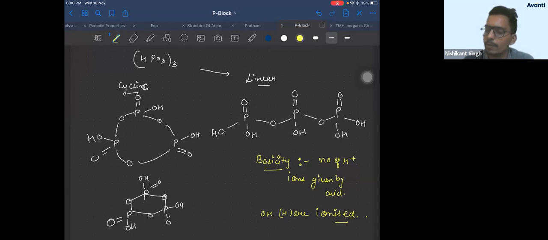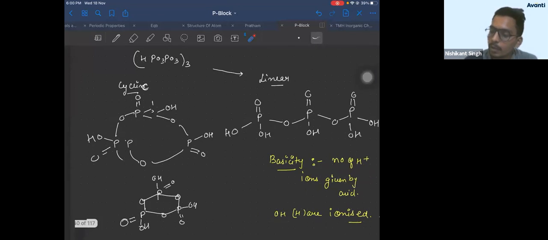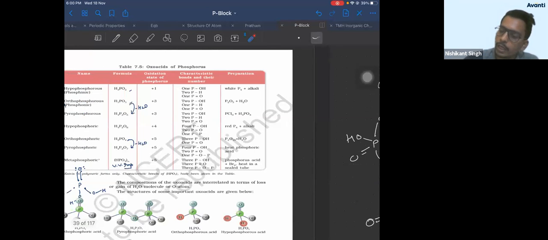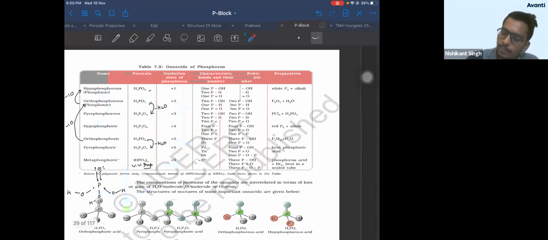The reason is very obvious, because oxygen is much more electronegative than phosphorus. So the OH bond will break easily. More electronegative means more minus I effect, and more minus I effect means more acidic character. Okay? So if you talk about the basicity of this acid, orthophosphoric acid, how much will the basicity be?